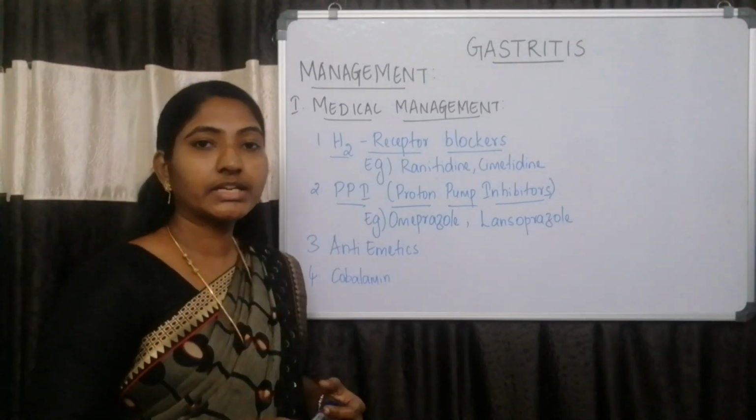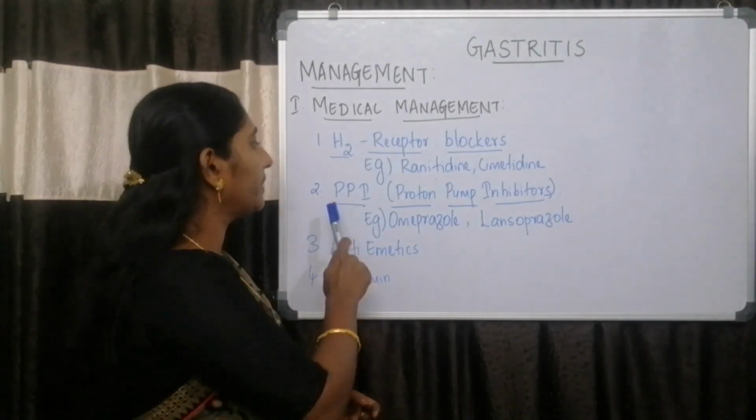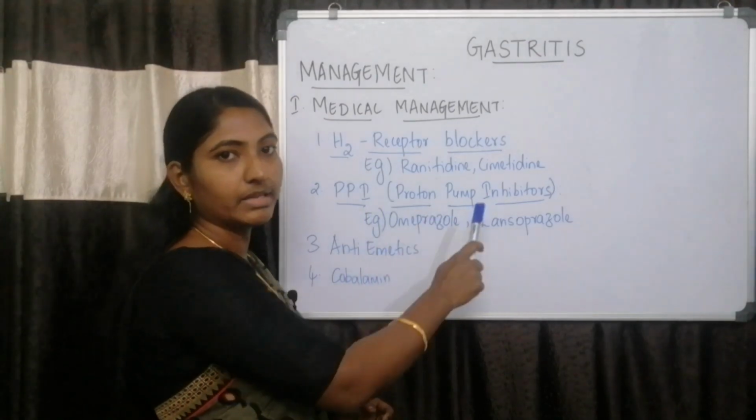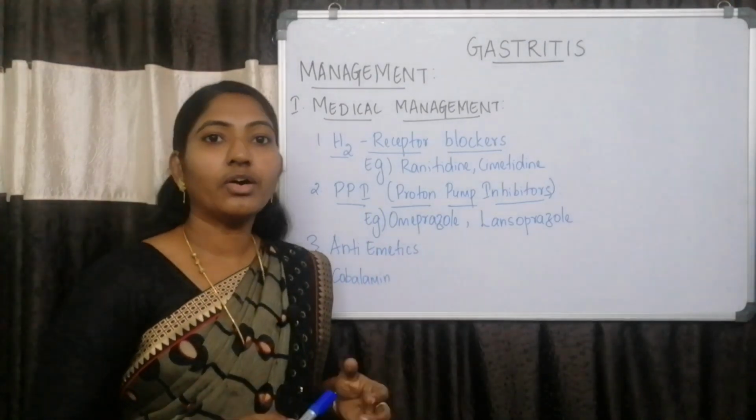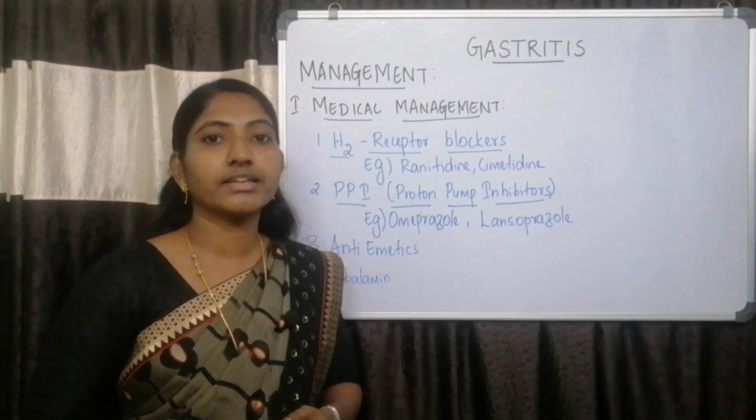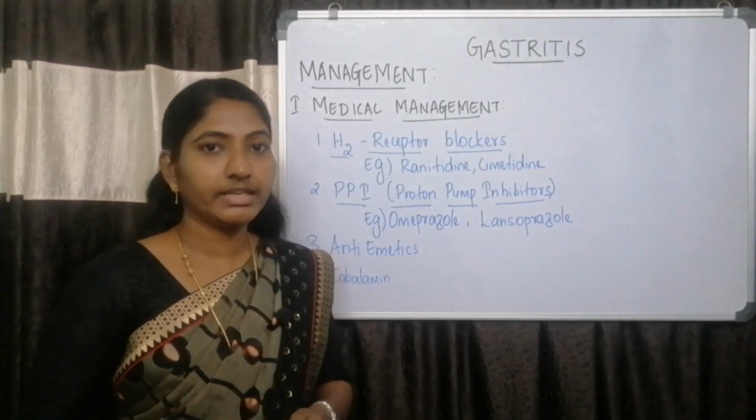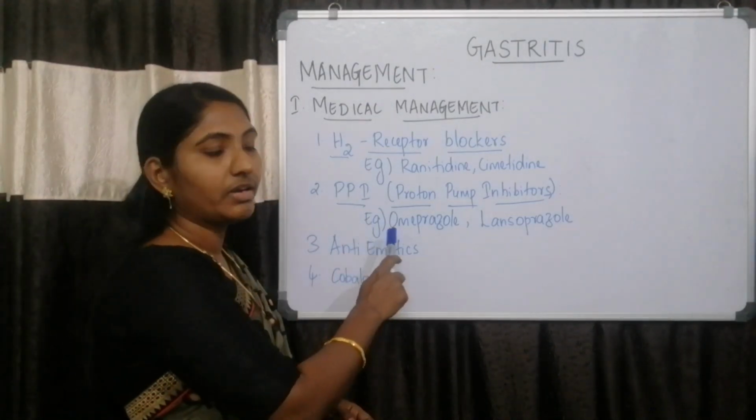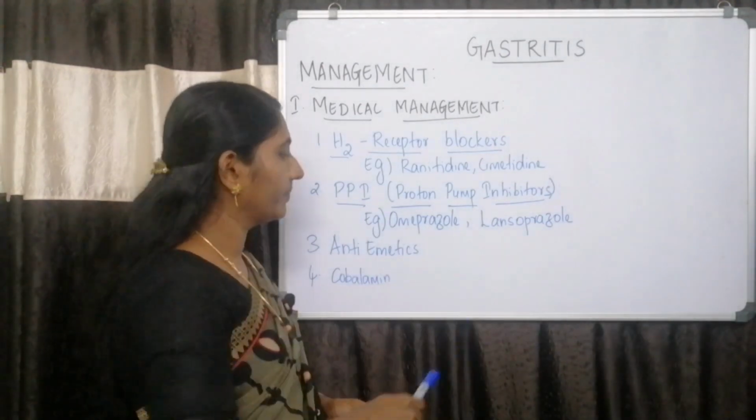Second group of drugs which are given to treat gastritis are PPIs or proton pump inhibitors. These drugs also can reduce gastric acid secretion and promote ulcer healing. Examples of PPIs are omeprazole, lansoprazole.